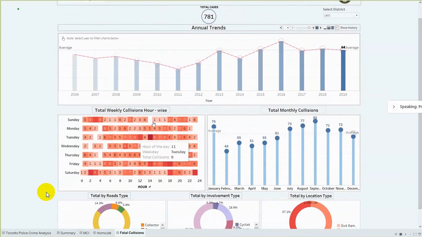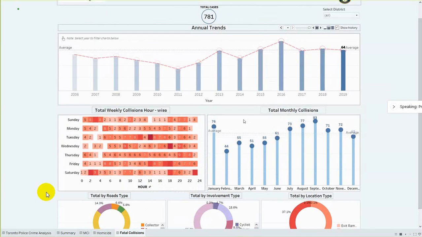This chart is a tabular form of weekly collisions versus hour of the day. I've also provided a gradient color in this chart to differentiate between the number of collisions that have occurred at different hours of the day. So the darker the color, the more collisions have occurred at that particular hour. For example, at 12 noon on Saturday, 6 collisions occurred, whereas on Wednesday at around 7, 9 collisions have occurred.